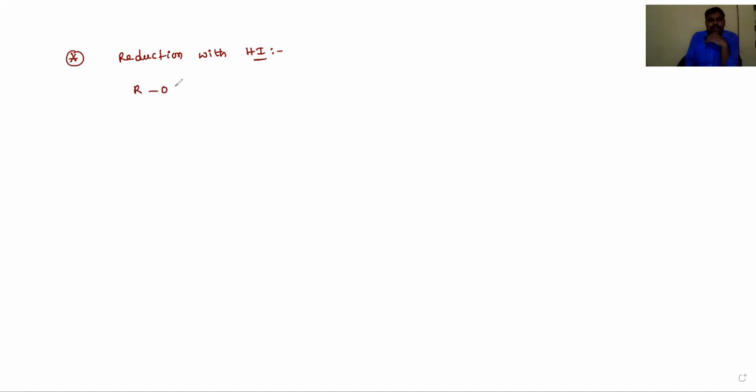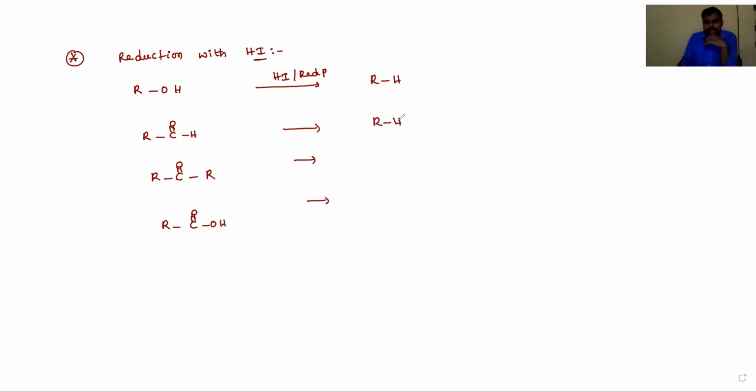It reduces alcohols, with hydrogen iodide in the presence of red phosphorus, into corresponding alkanes, and aldehydes and ketones and carboxylic acids are converted into corresponding alkanes, RCH3, then RCH2R, and another one is RCH3, like we'll get. So here the reducing agent is HI.